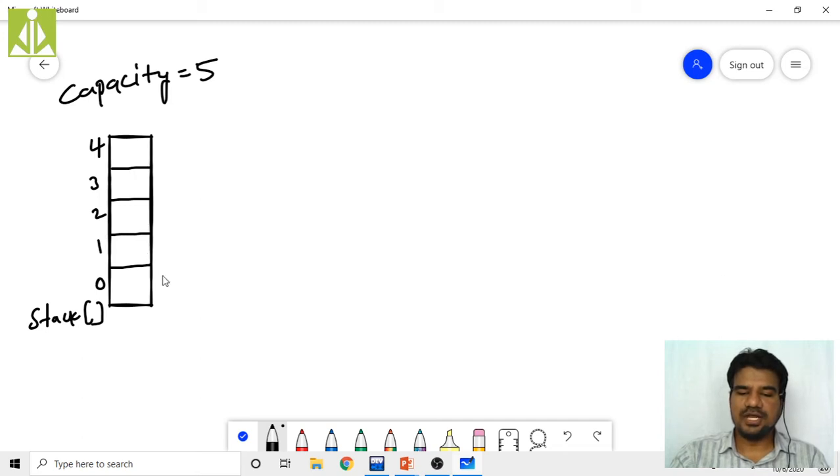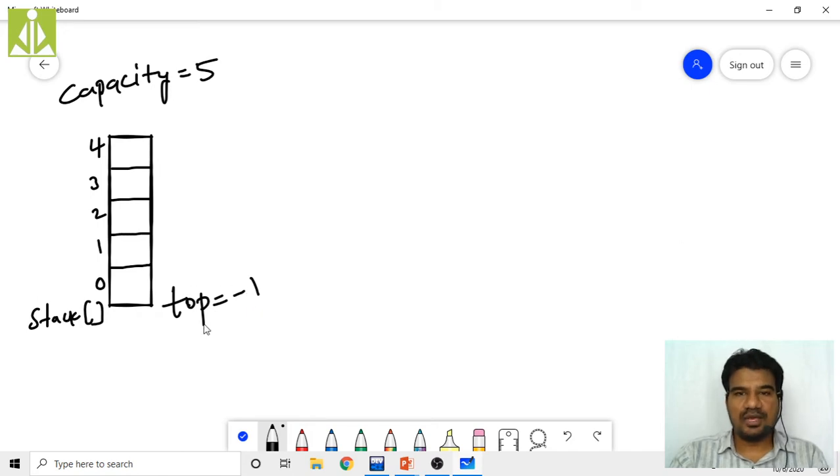We maintain a variable to move forward and downward in this stack, and we call that variable top, because all operations we said we perform only at the top of the stack. So initially this top is going to be -1.